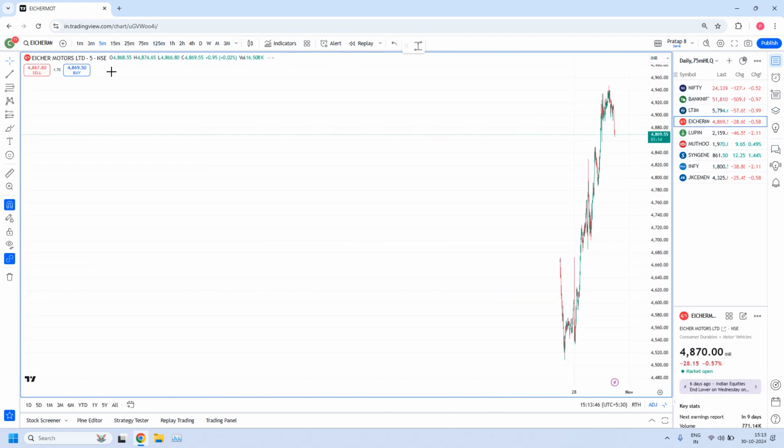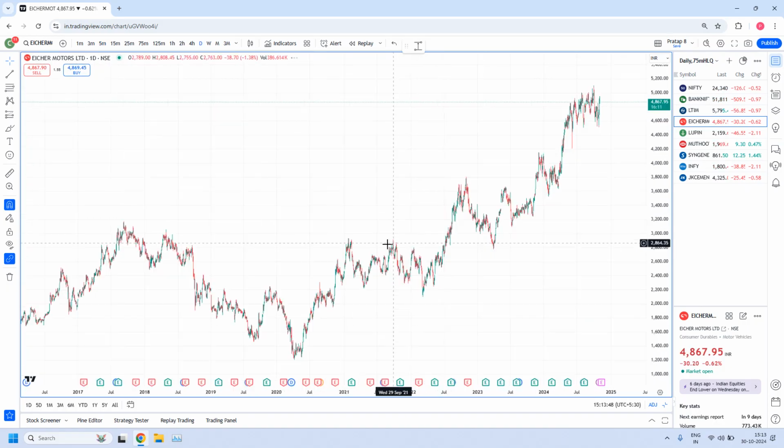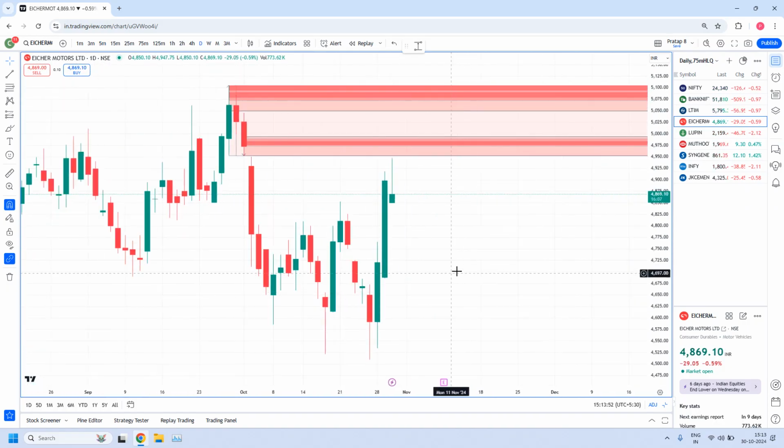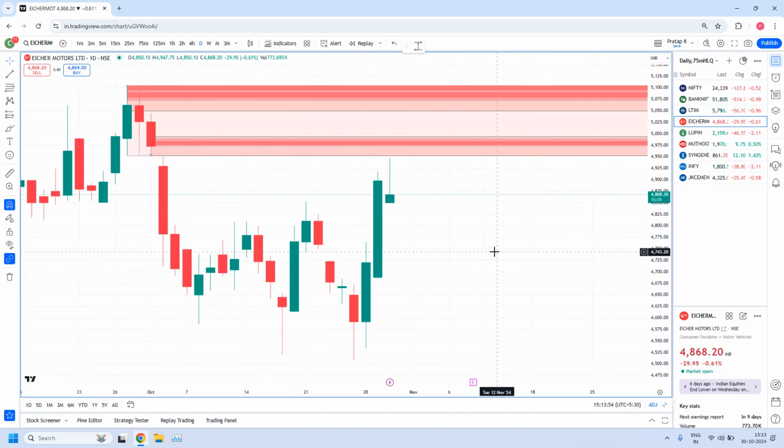Next one is HR motor. This is also a daily high liquidity zone. I think we did not discuss it earlier. No.